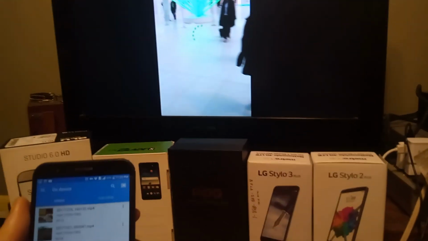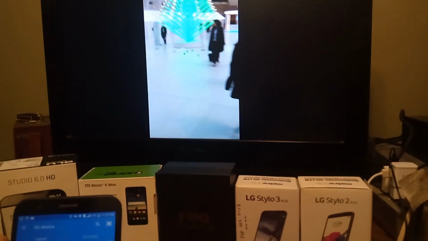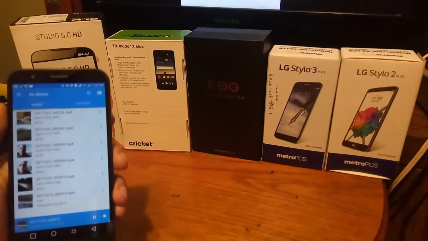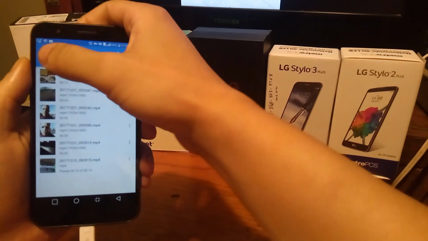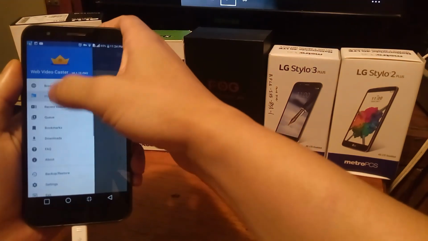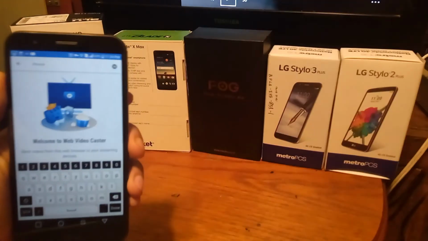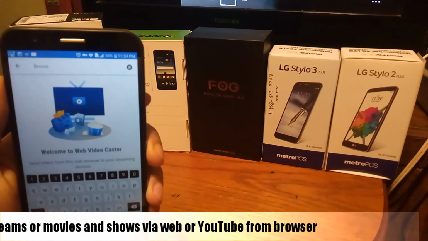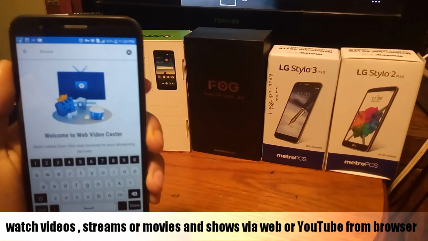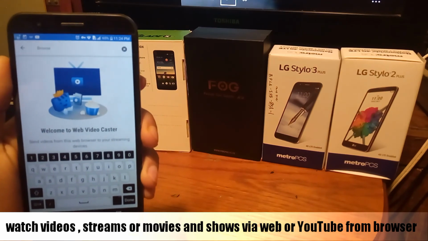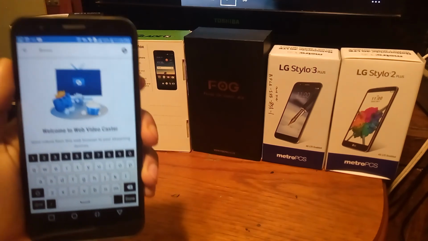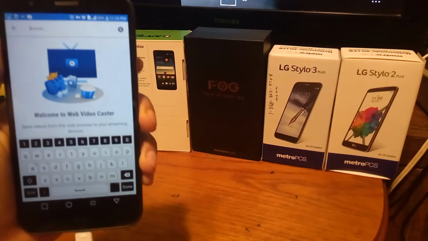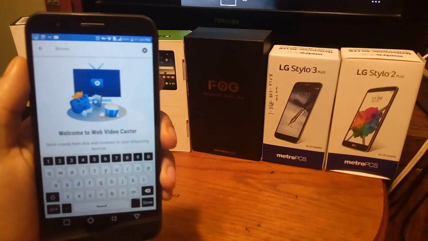Now, it's going to begin to play from my phone to my TV. So that's pretty cool. You also get this browser feature. When you click the browser feature, just type in the link of the video that you want to watch, and you can watch the video or content, whether it's a streaming file or just a video stored on your phone or from the video browser. So that's the third app that I wanted to talk about.